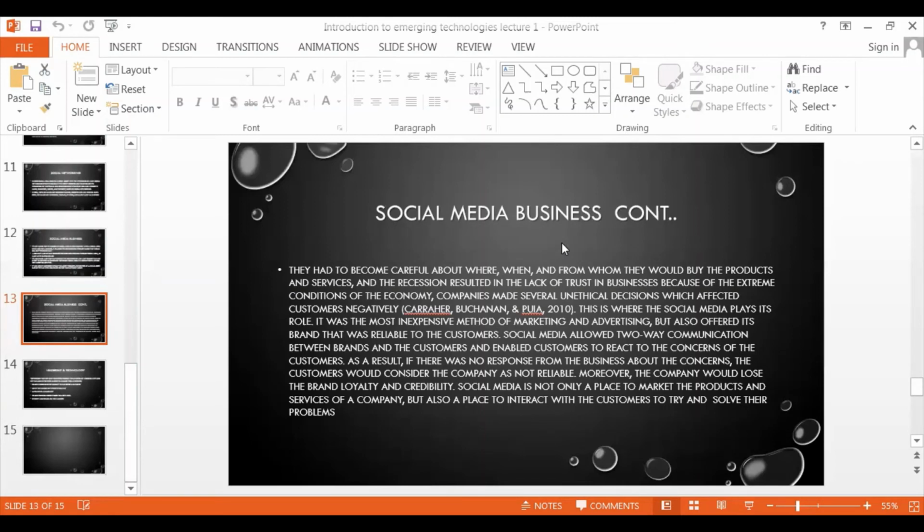This is where social media plays its role. It was the most inexpensive method of marketing and advertising, but it also offered a brand that was reliable to the customer. Social media allowed two-way communication between brands and customers and enabled customers to react. If there is no response from the business about the concern, the customer will consider the company not reliable.